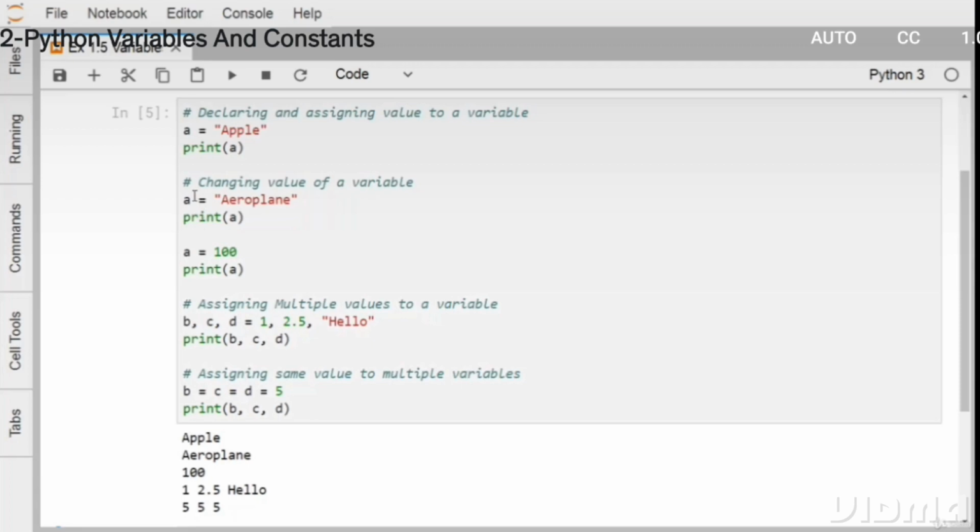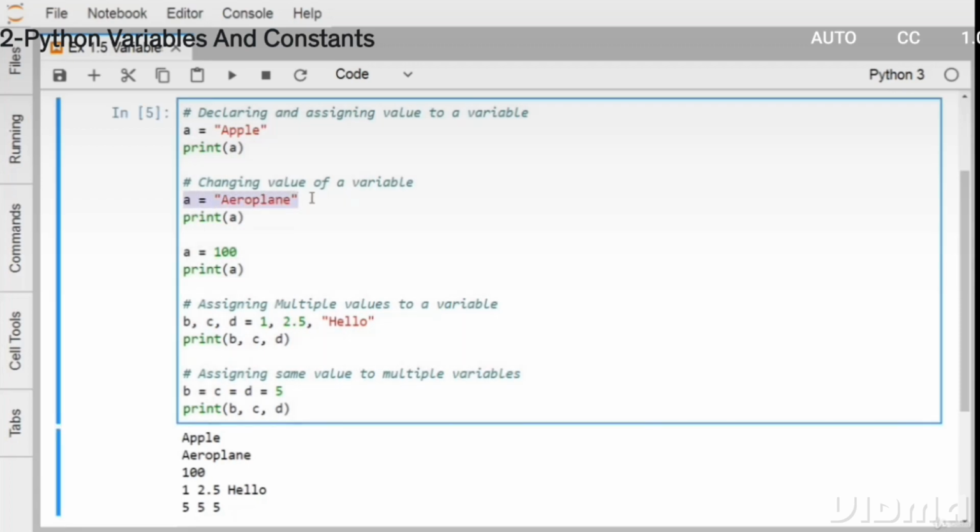And you can find that here a is equal to aeroplane. That means a has got the data type string, and in the next part of the code, a will be treated as a string until and unless it is initialized with some other data type value. So here we have written a is equal to 100. So in the next part of the code, a will be treated as of the type integer until and unless a is initialized with some other type of value.